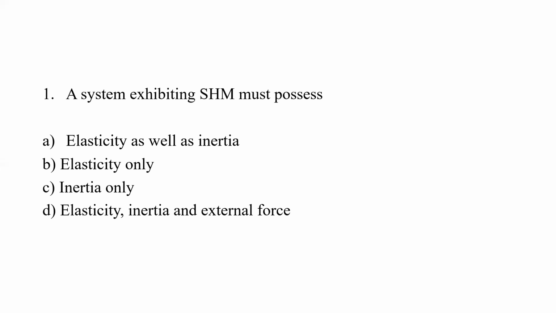Already in the first slide, we have discussed the properties of simple harmonic motion. In that, we know that simple harmonic motion possesses elasticity, inertia, as well as external force. That is, option D is the right option here.